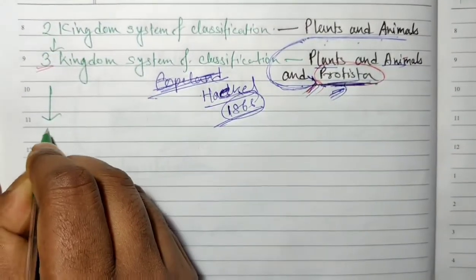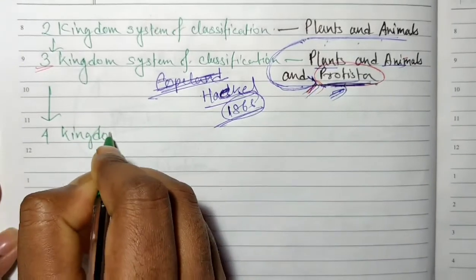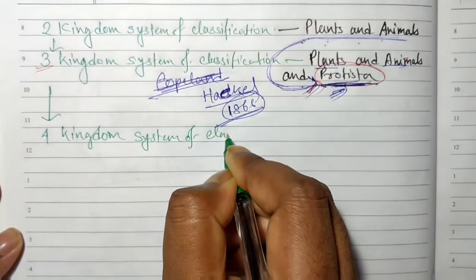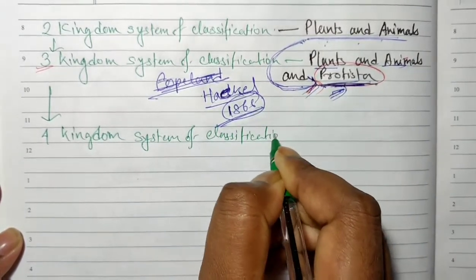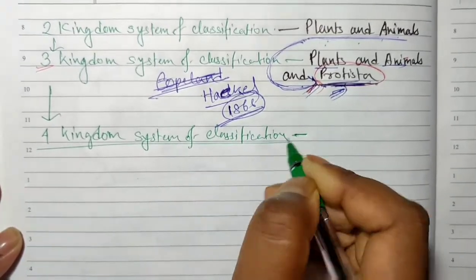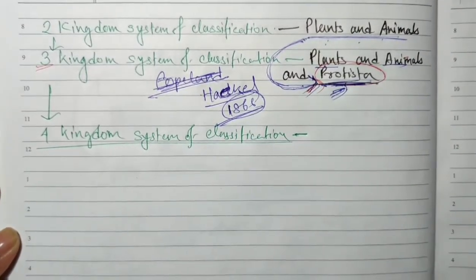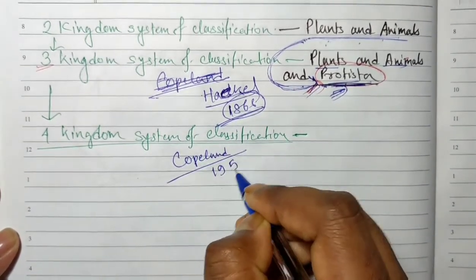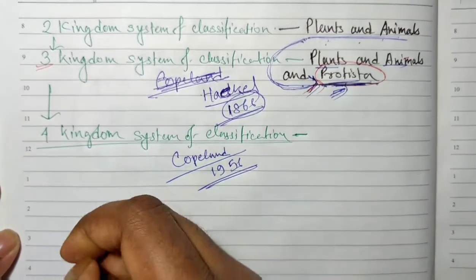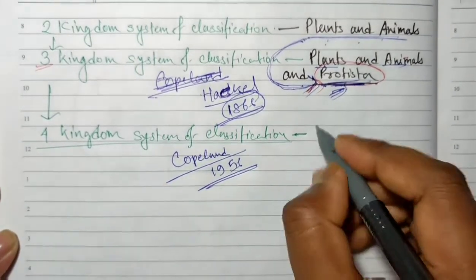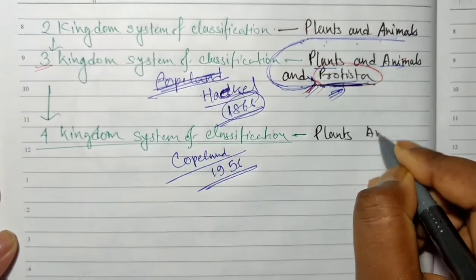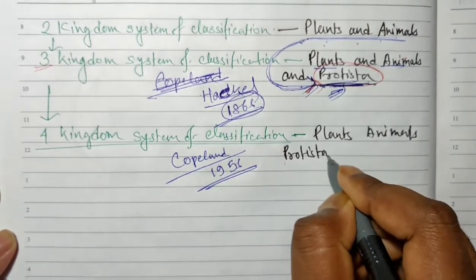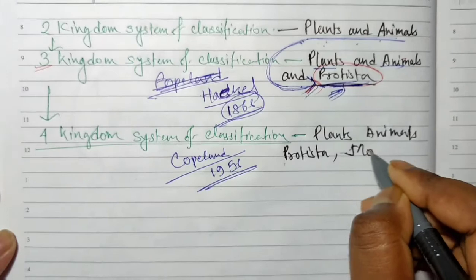gradually the 4 kingdoms system of classification was made. The 4 kingdom system of classification was proposed by Copeland in the year 1956, including plants, animals, protista, and the new group is Monera.